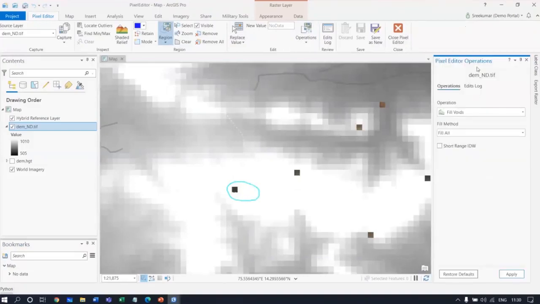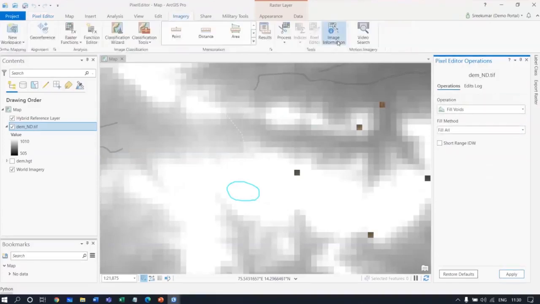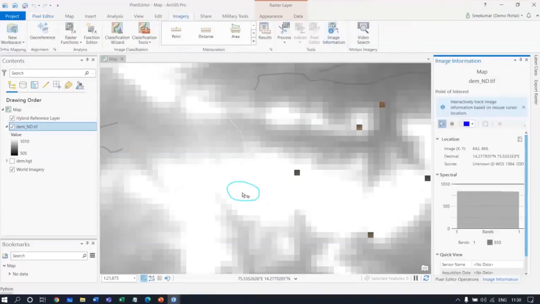So I get that particular geoprocessing tool over here, and I just need to click apply. It understands and automatically averages out. I had just closed this. So I can see that the pixel value is somewhere in that 800 category.